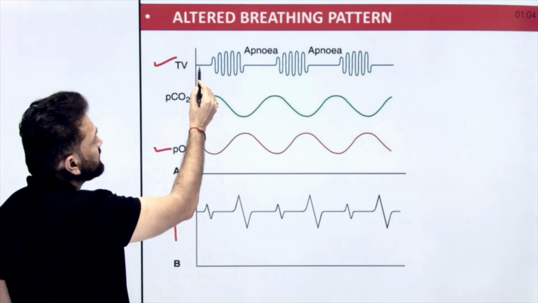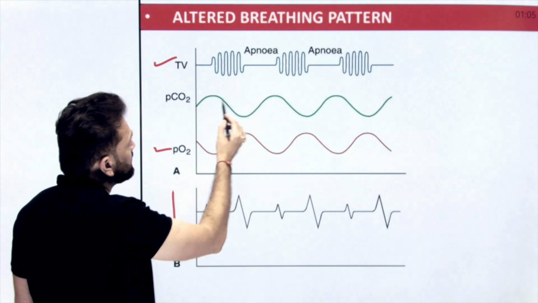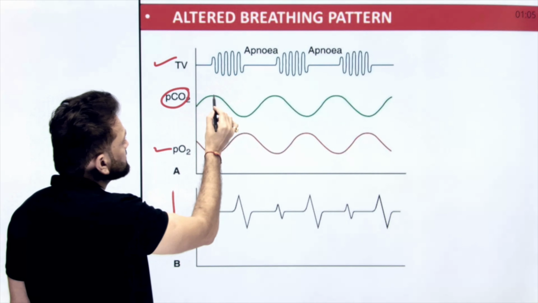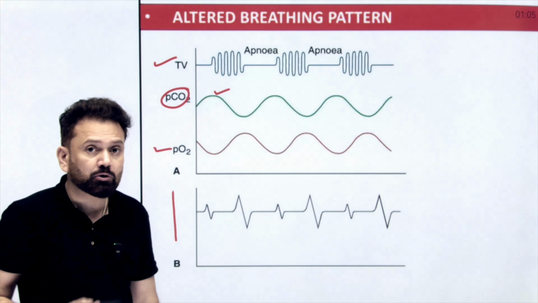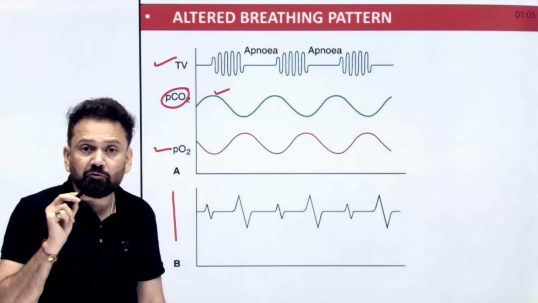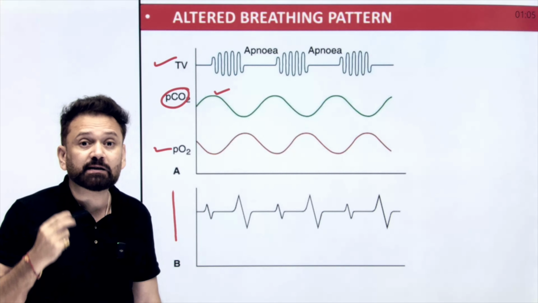But here you can see apnea is there and it will increase and then it will decrease. Then apnea is there. So why is it increasing? Because when there is apnea, carbon dioxide pressure will increase. I will discuss just after this the chemical control of respiration. Whenever there is an increase in PCO2, there is an increase in the respiratory rate.